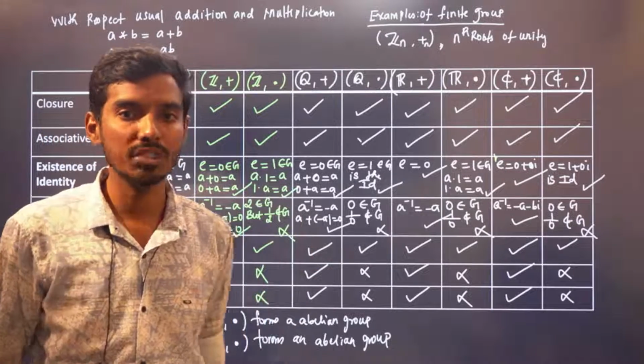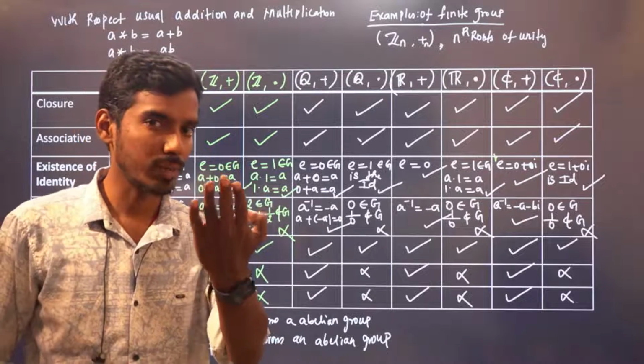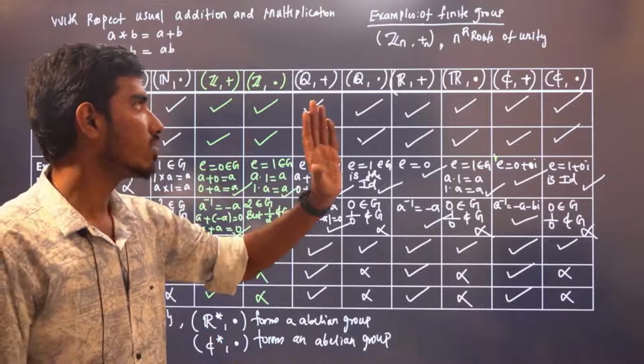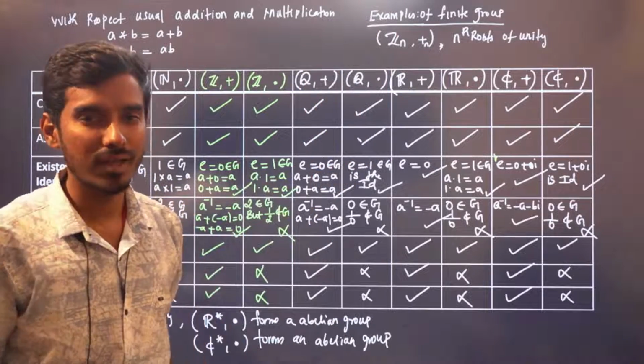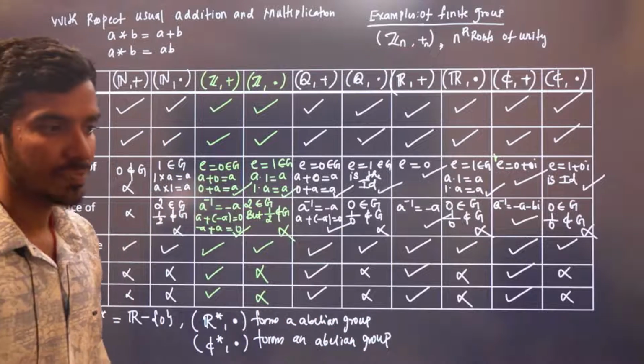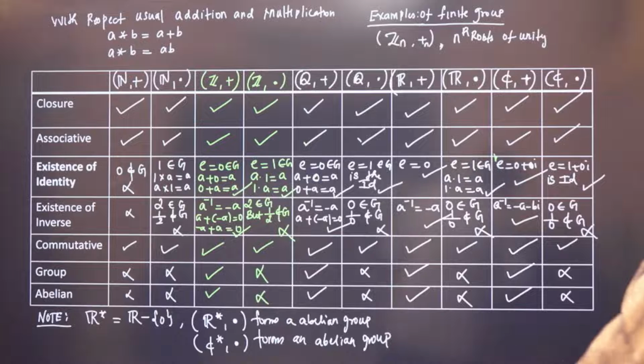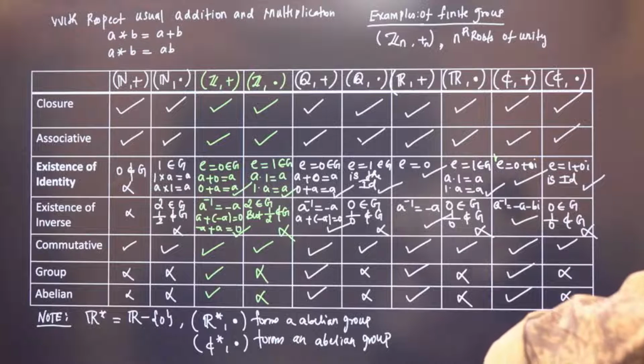Solutions of z power 4 is equal to 1. The solutions are 1, minus 1, i, minus i. It has only 4 elements, that forms a group. These are examples of finite groups. There are many groups as of now. Just remember that Zn under addition modulo n is a group, and also nth roots of unity are examples of finite groups. Is the definition of group clear up to now?